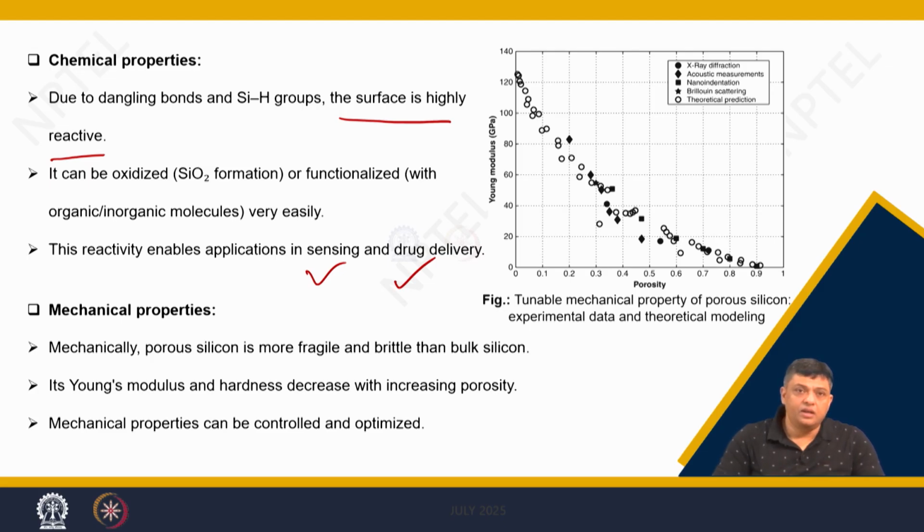But mechanically, the porous silicon is more fragile and brittle compared to bulk silicon. Clearly, if you have a very porous material, its Young's modulus is bound to decrease when compared to its bulk counterpart. But you can then modulate the mechanical properties by controlling the percentage of voids in them.